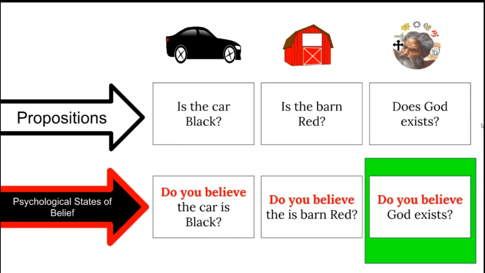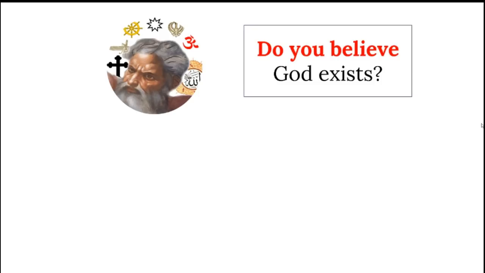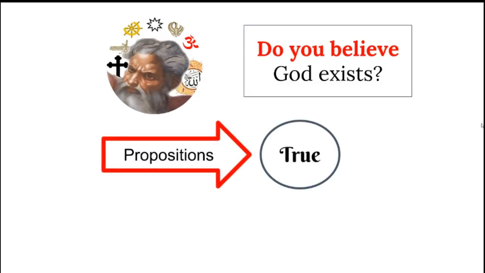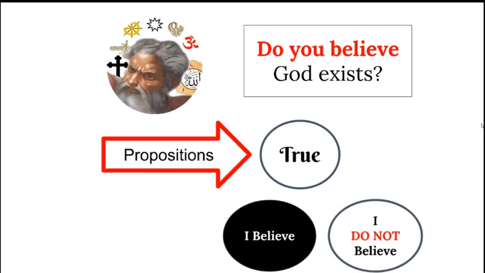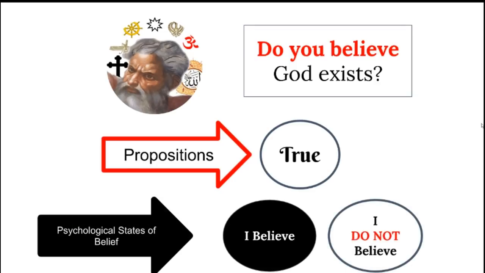But now let's focus in on the question as a psychological state of belief. Do you believe gods exist? So here, with do you believe gods exist, the propositional attitude is already in the question. It's asking you, do you believe gods exist? It's true. You can either say I believe or I don't believe. And that would be your psychological state of belief on the proposition, do you believe gods exist?